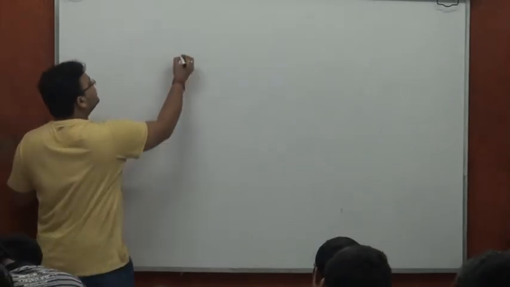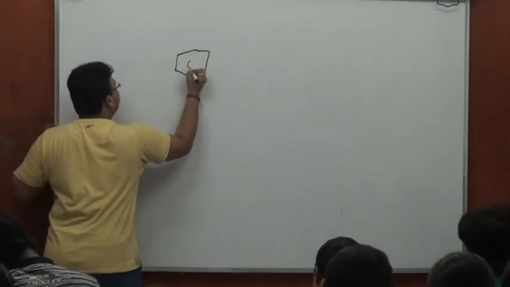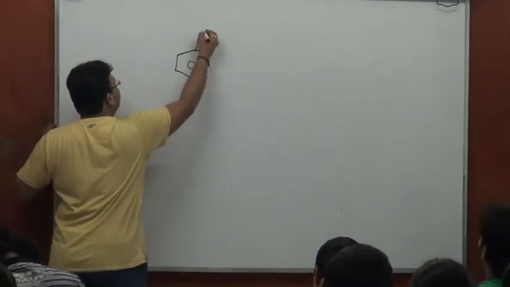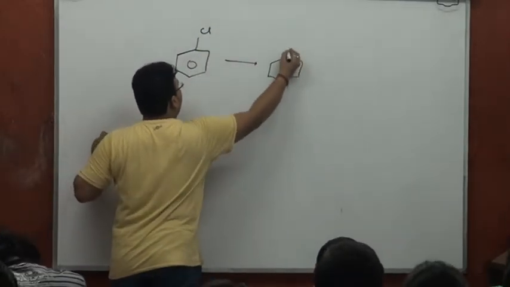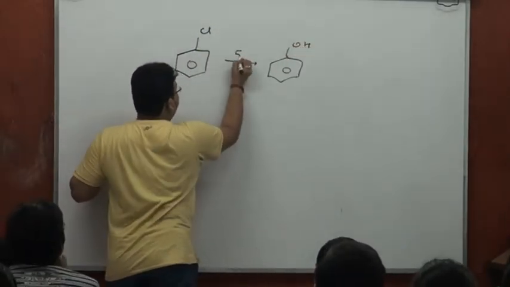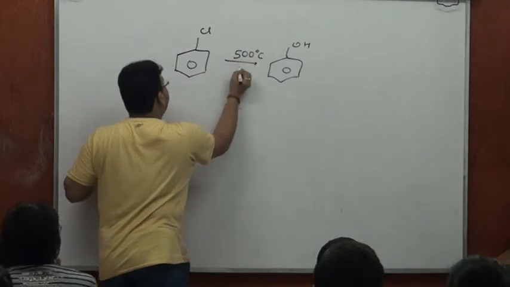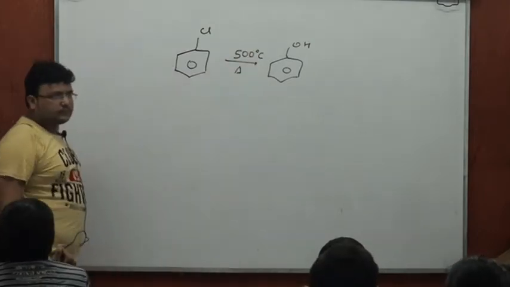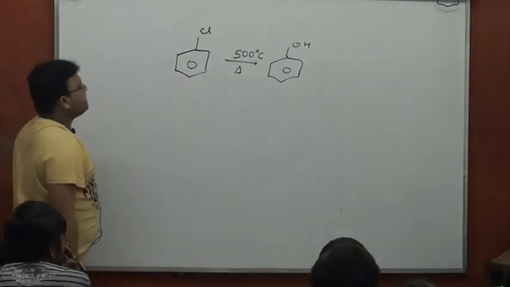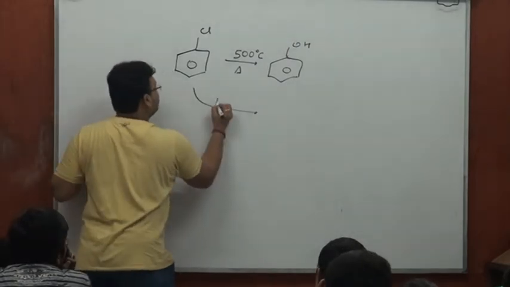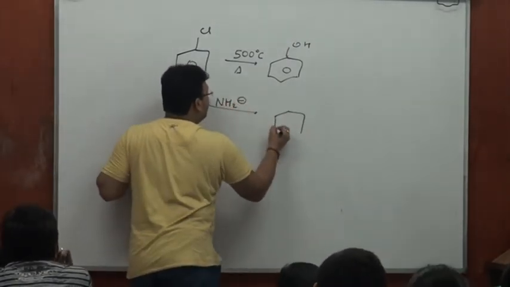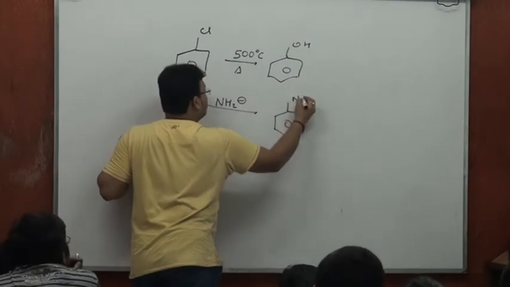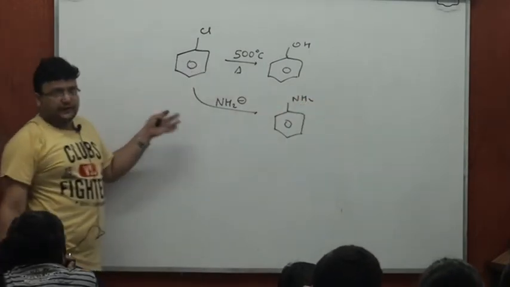I'm used to this becoming phenol at high temperature, 500 degrees Celsius or above. Surprisingly, a nucleophile like NH2 minus will be able to do it with no heating effect.